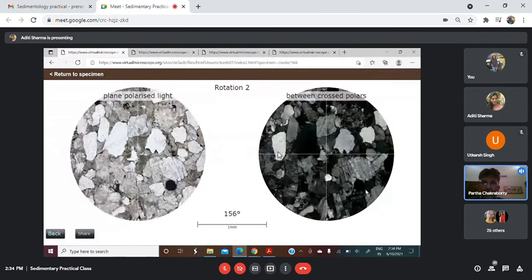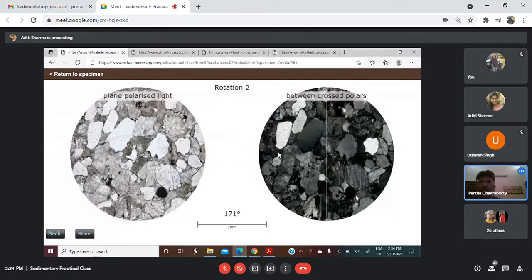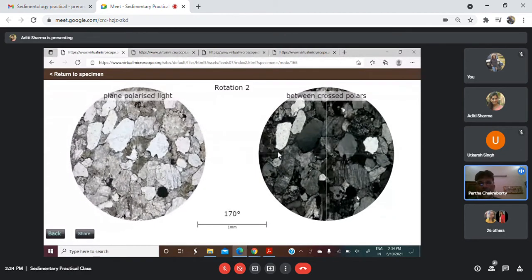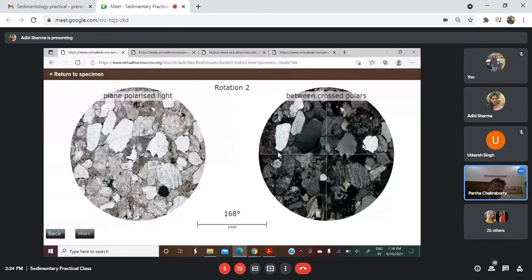Okay, now coming on to the matrix. First of all, what is the texture of this rock? Any one of you, tell what is the texture of this rock?